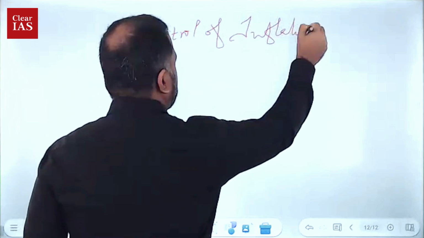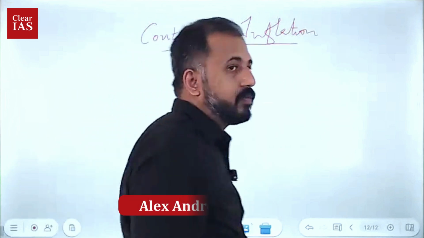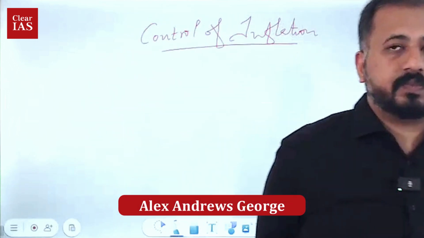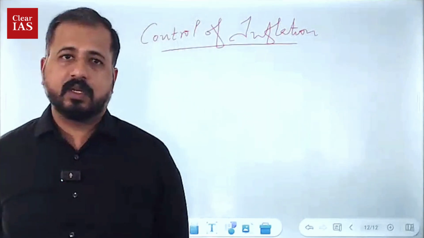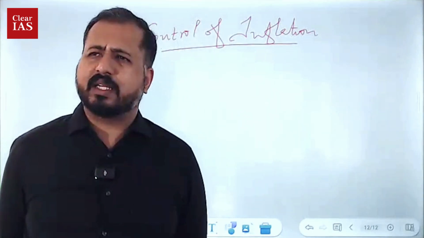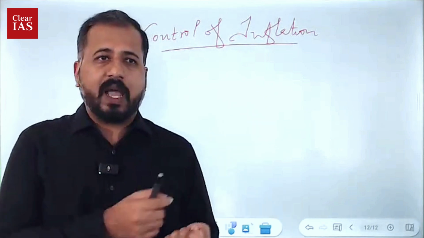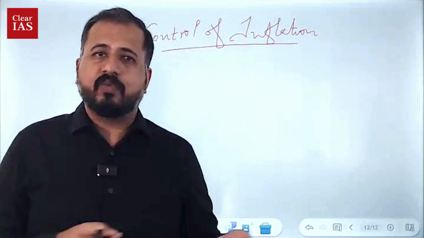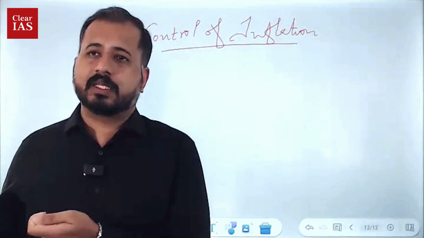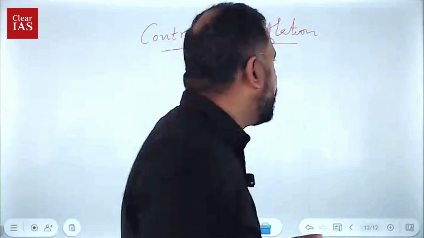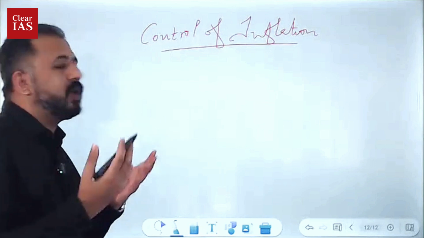Inflation. We have to control inflation. How can we control inflation? That is what everything is connected, right from the definition of economics to the subtopics of it. I am just connecting it like a thread. So if you just remember that thread, everything is crystal clear, right? You can understand everything. So it's very simple also. So we have to control inflation.